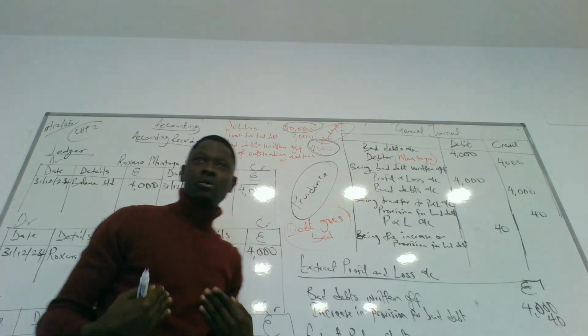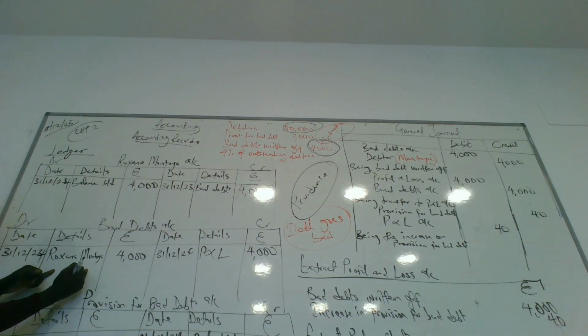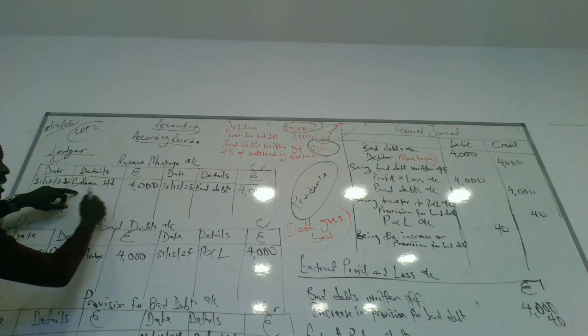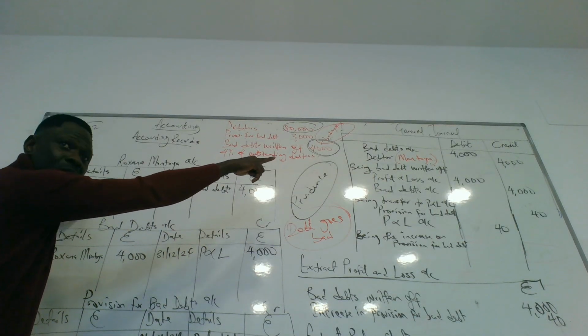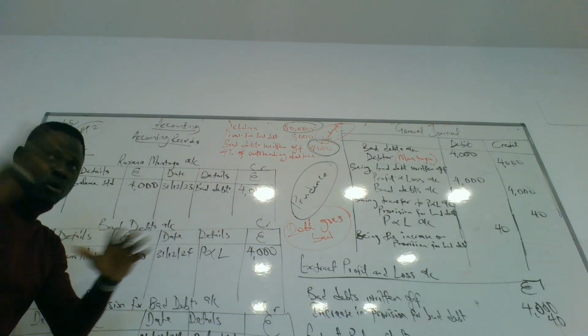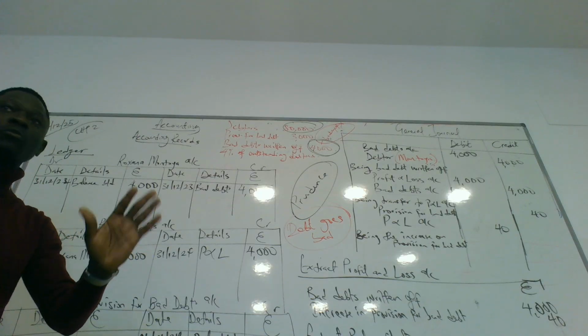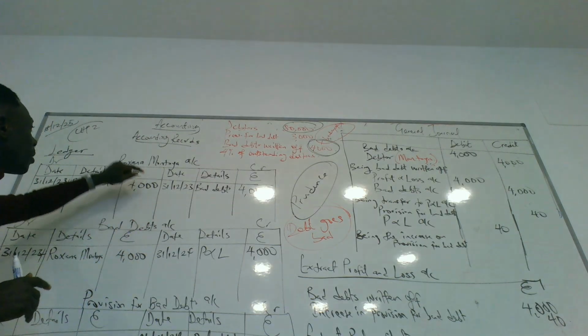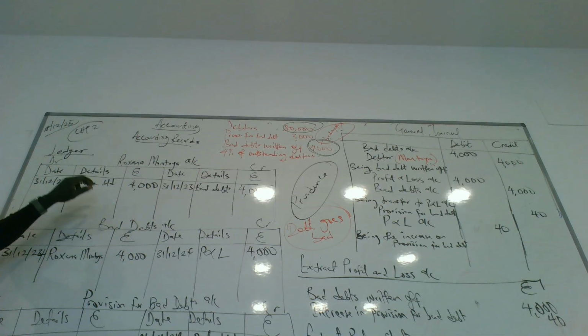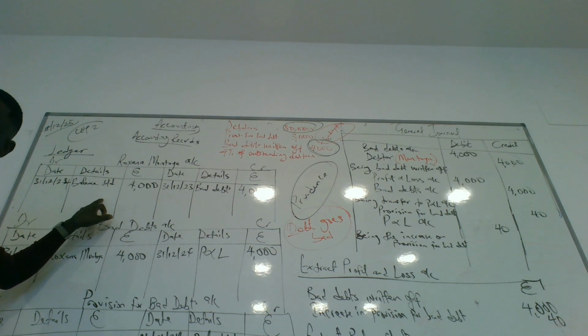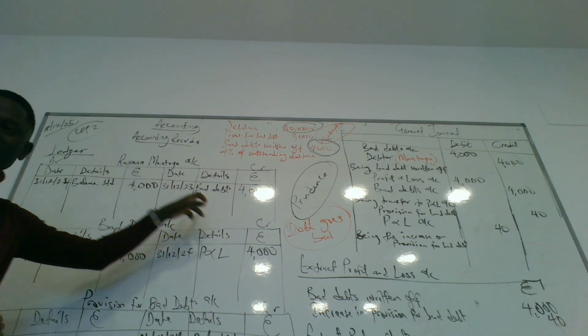Now Montoya's account. We have Montoya and we have the balance brought down, which is how much? 4,000 that Montoya is not going to be able to pay. Montoya is not paying us anymore. The business has to pay. So in Montoya's account, we're going to have the balance brought down, the amount of money that Montoya is not going to be able to pay, and the bad debt account.